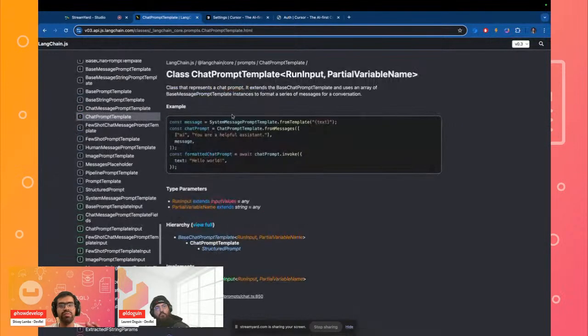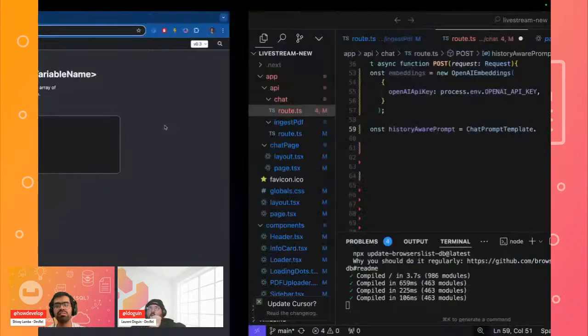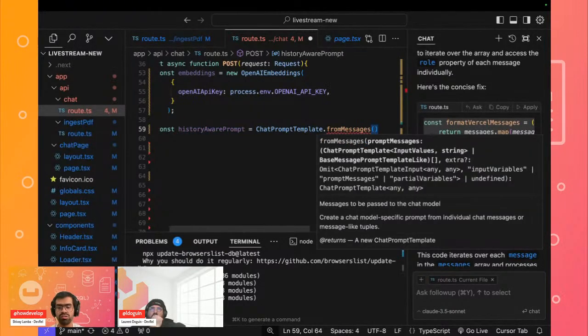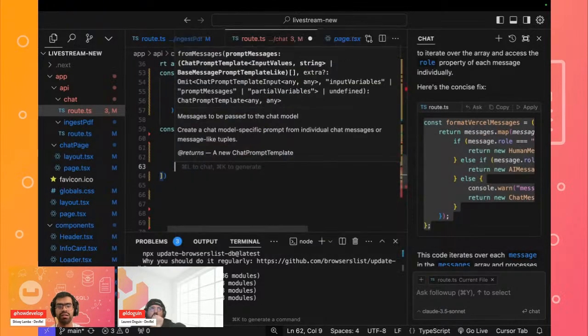When we want to use the chat prompt template, we can define the messages. This is what we are going to be using, where we define what's the role of the user. Of course the user will have the input, and then we will have the AI and the expected response that we expect from the AI, right? So that is what we are going to be defining over here. From the messages that we get from the AI, this is what we'll store inside of our entire system.